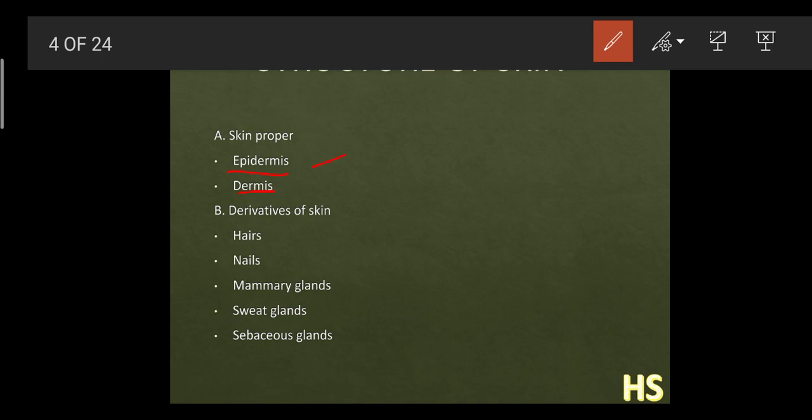The word epi means upper and dermis means skin. You have often heard the word dermatologist. A dermatologist is a person who deals with your skin related problems. So dermis means the skin and epi means the upper part.